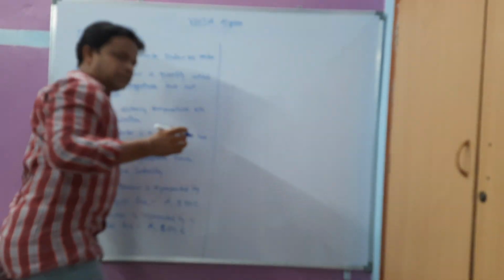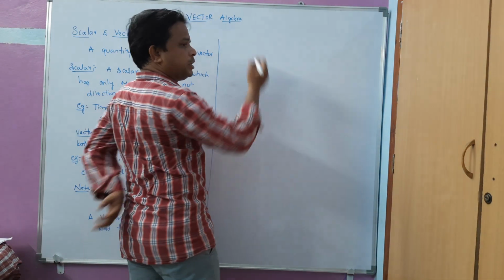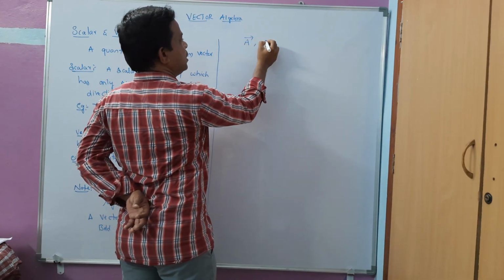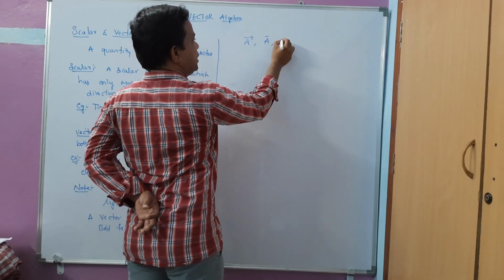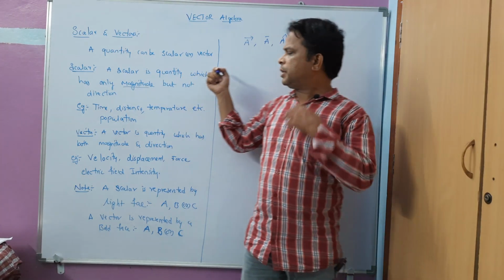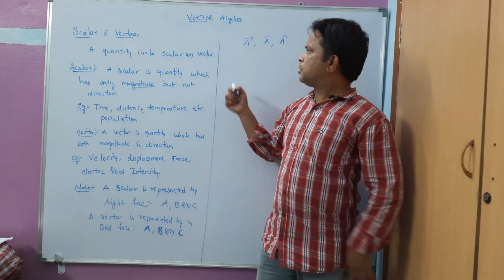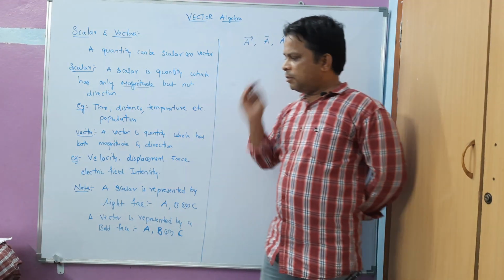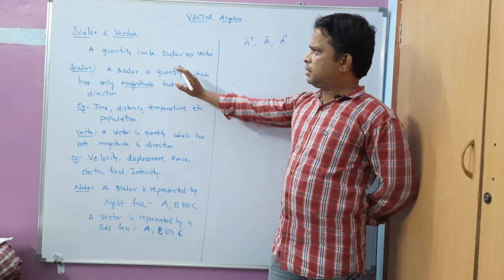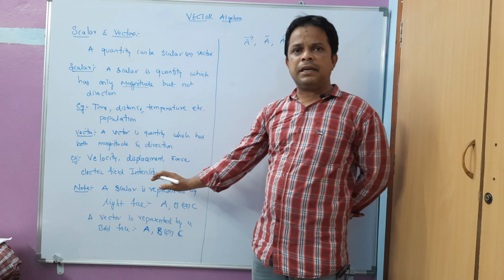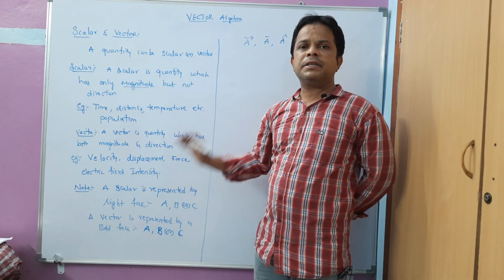In some textbooks you can find the notation of a vector with a bar over A, or A with a cap, and so on. You can find these notations in most textbooks. These are the two definitions and how we represent a scalar and a vector.